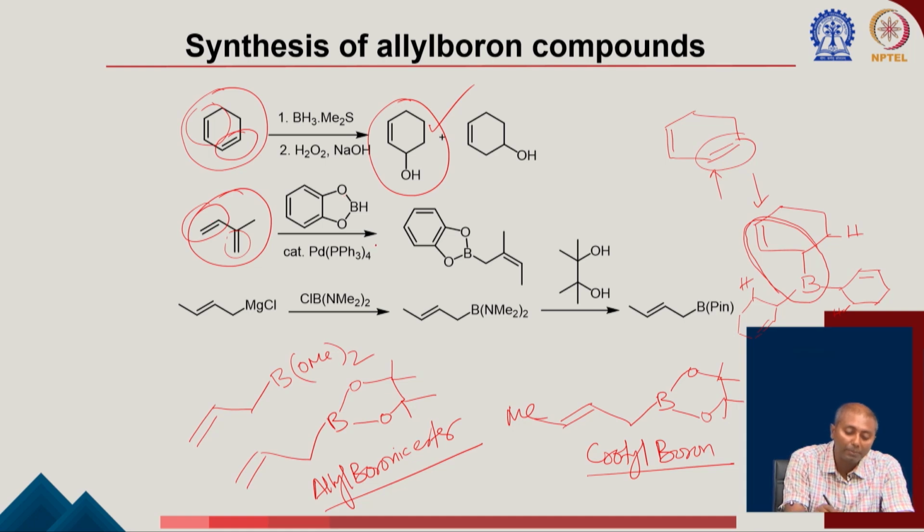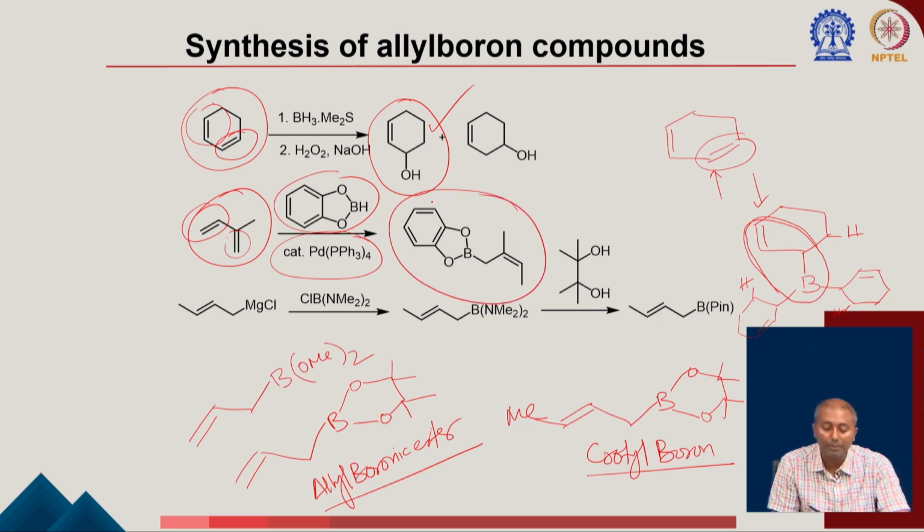So after the hydroboration using palladium catalyst, using catechol boron you can do hydroboration selectively here, and then there will be isomerization as well, and you will end up making this compound. Okay. So, again you can see this particular type of allyl boron reagent.